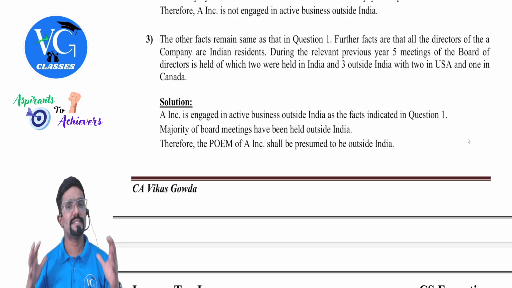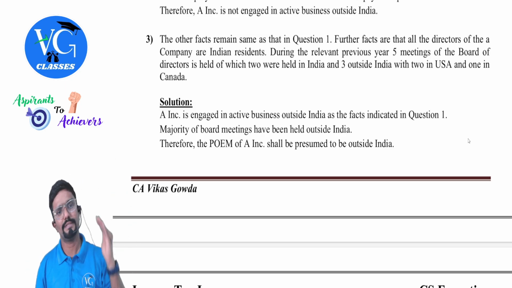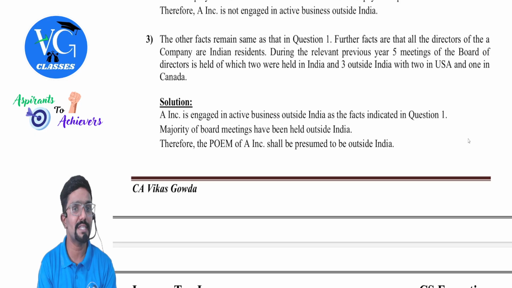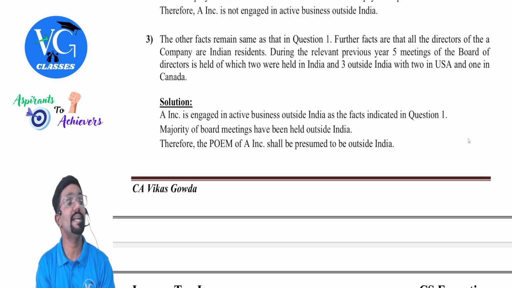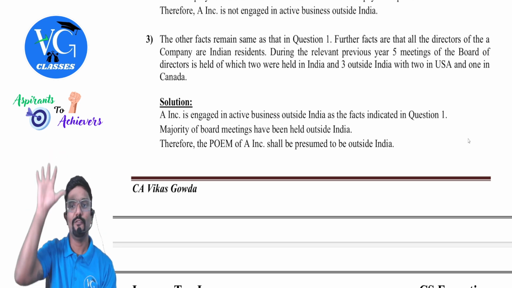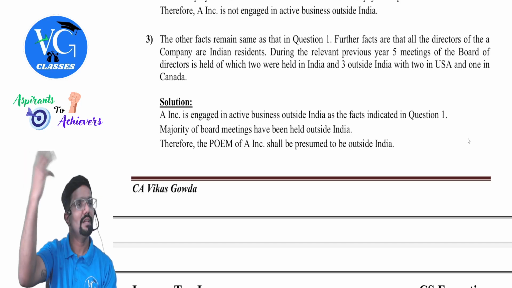The other facts remain the same as that in question 1. Okay, same thing we are taking in question 1. Further facts are that all directors of the company are Indian residents. During the relevant previous year, 5 meetings of the board of directors were held, of which 2 were held in India and 3 outside India, with 2 in USA and 1 in Canada. Outside India, where exactly doesn't matter. So totally 5 meetings, 2 in India, 3 outside India.